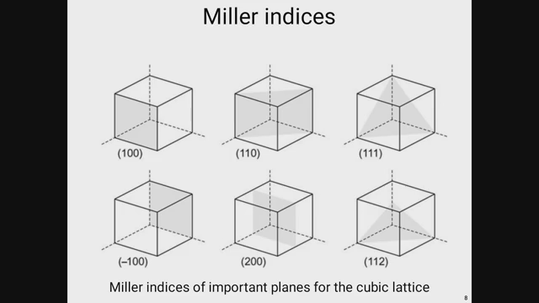Now in case of 1 1 2, if we take out the common factor 2, then obviously we will get the direction along the x axis as 1 by 2 equal to 0.5, the y axis will also be 0.5, and the z axis will be 1, and then the plane will look like a triangle.